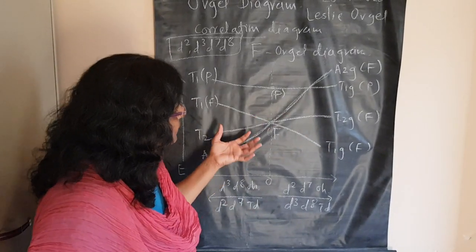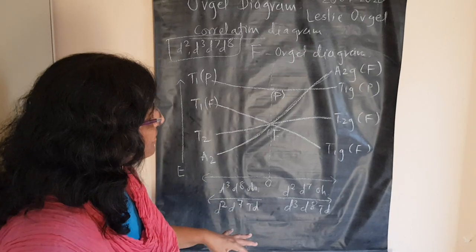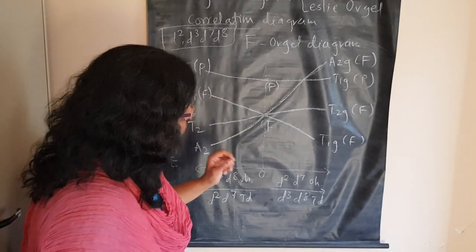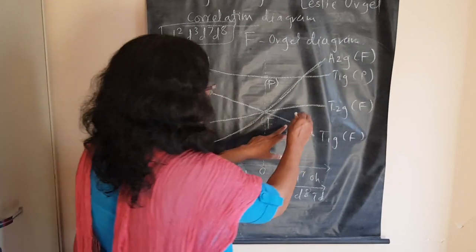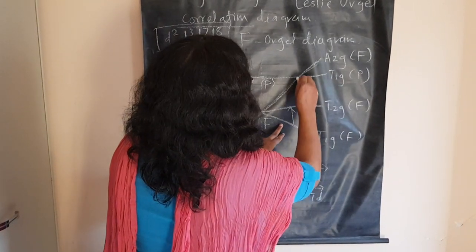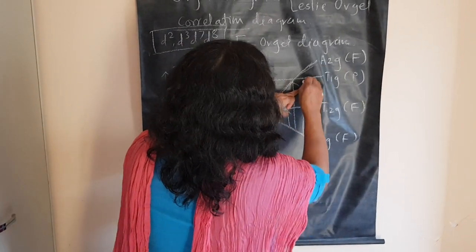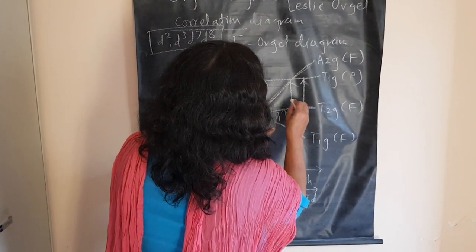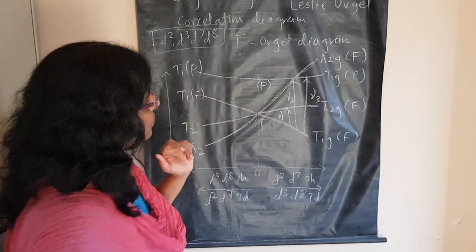Now, if you look at this Orgel diagram, you will see how the transitions will take place. All of you know how the transition will take place from T1g to T2g. This will be the first transition, and A2g will be the second transition, and T1g will be the third transition. If we label them, this is ν1, this is ν2 and this is ν3. Similarly, this side will be there.